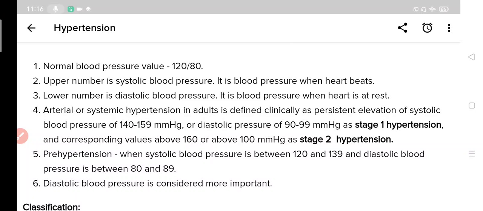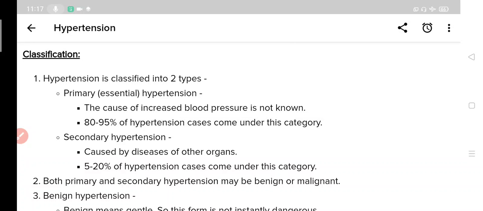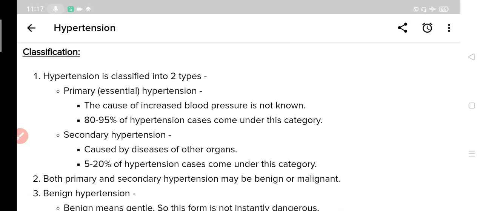So systolic blood pressure between 120 to 140 is pre-hypertension, and in diastolic blood pressure 80 to 89 is considered pre-hypertension. Remember this point.